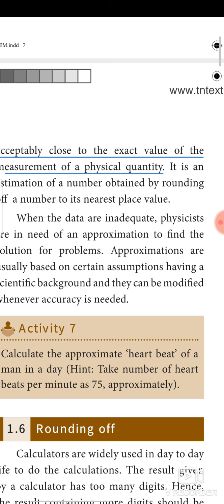When the data are inadequate, that is the first criterion. When the data are inadequate, physicists are in need of an approximation to find the solution for the problem. So approximations are usually based on certain assumptions having a scientific background, must have a scientific background, and they can be modified whenever accuracy is needed.